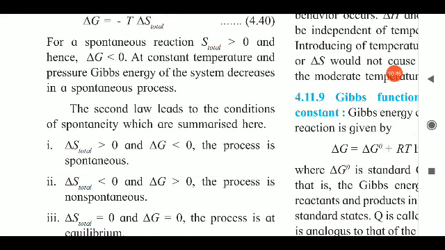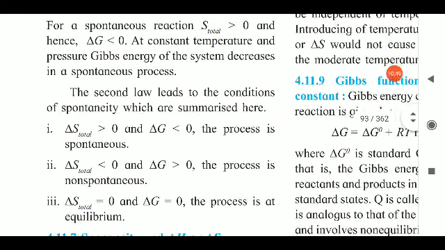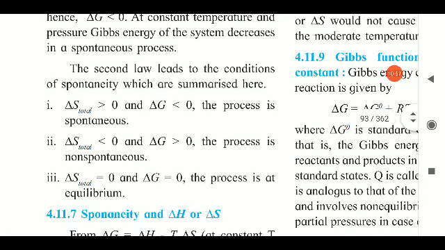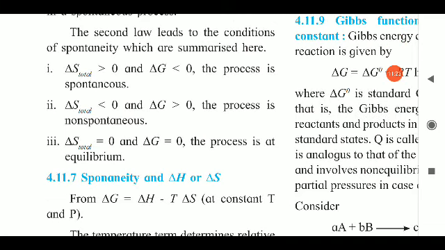So the Gibbs energy of a system decreases in a spontaneous process. Now the second law leads to the conditions of spontaneity, which are summarized here. One by one we are going to see them. If delta S total is greater than 0, then delta G will be less than 0, and in this condition the process will be spontaneous. This is a very important condition, you should remember it for your examination. These conditions may be asked.